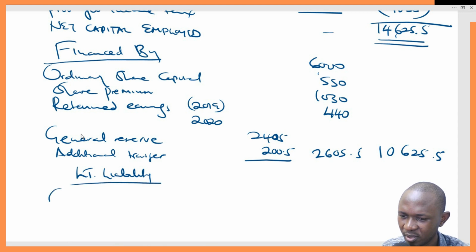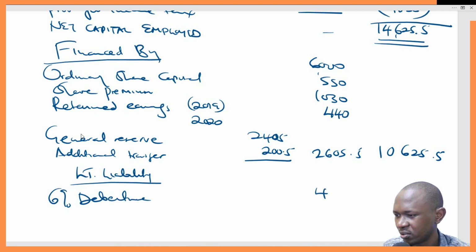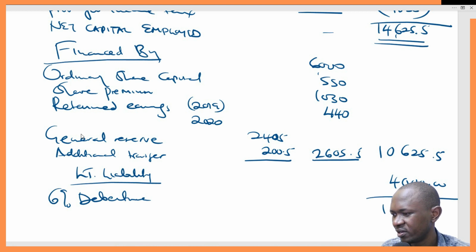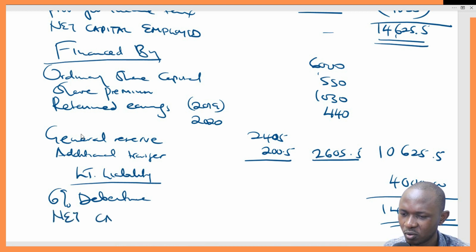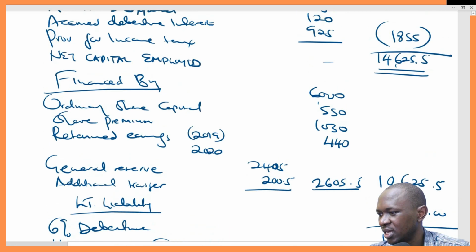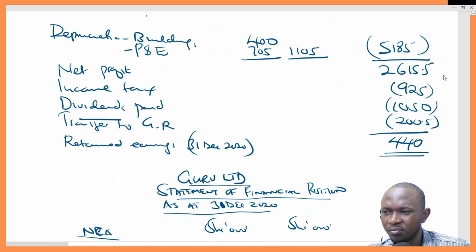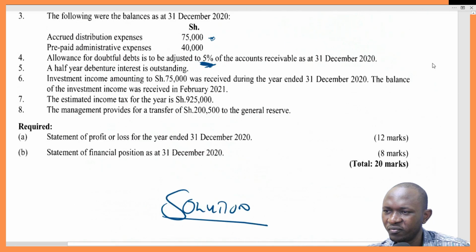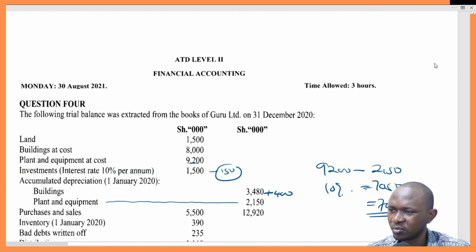Long-term liability, we have 6% debenture at 4,000. So there's no need to write here, because the total here was this, so 4,000. So this gives us 14,625.5, and that is the same figure that we have up there. So it means we are good to go. So this is our net capital employed. That makes it the end of that question. We are good. It has balanced. So that is what was expected of you. Thank you.